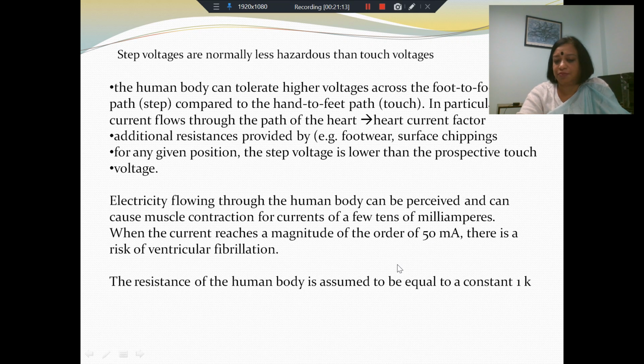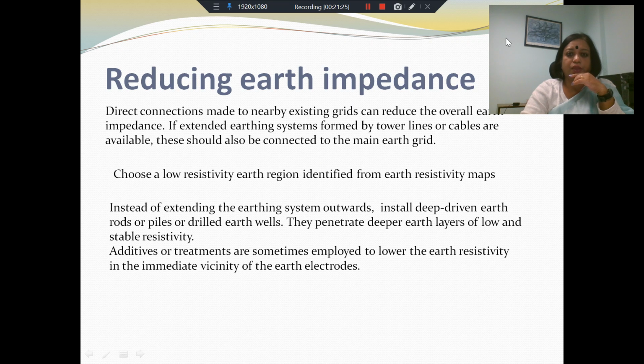Those are the values that you should attempt to avoid. When you're trying to model the earth current or the earth fault, normally the resistance of the human body is assumed to be a constant value of 1 kilo ohm. Now, what can we do to reduce the earth impedance?